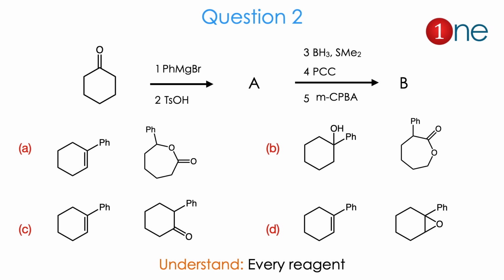Then the next example. The starting material is a cyclic ketone. Reagents are a Grignard reagent and tosylic acid. And the other reagents are the reducing agent BH3, PCC and mCPBA. Here you have to understand every reagent to form the product. So what is the catch here? What is really happening? You have to know the selectivity of the reagents and you have to know some rearrangements. Let us see why.